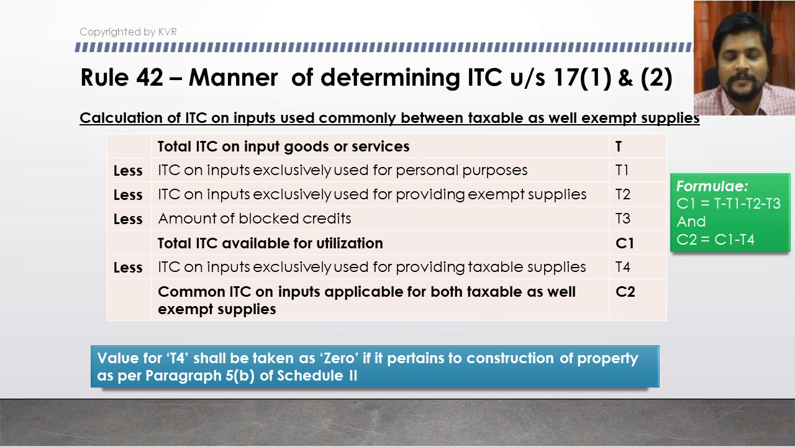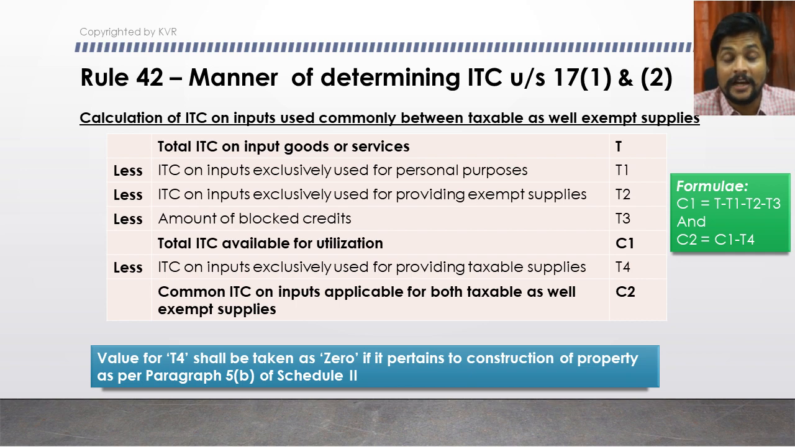Next, after reducing this amount, what we get as the balance figure is what is called the common input tax credit on inputs that are applicable for both taxable as well as exempted supplies. So are we clear here? This particular amount is denoted as C2. So the formula, let us see it in a simple manner: C1 is nothing but T minus T1 minus T2 minus T3.